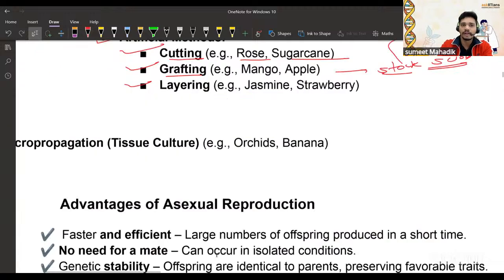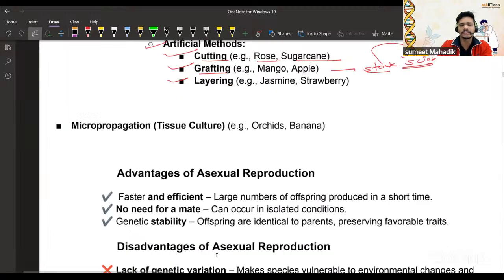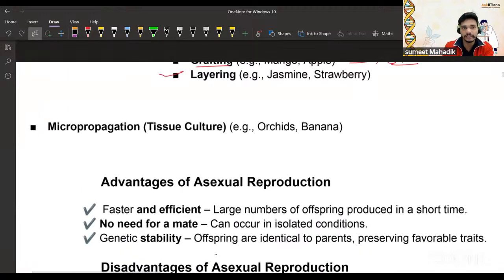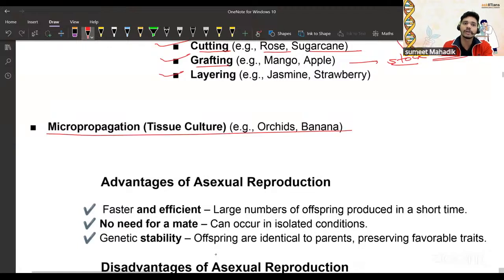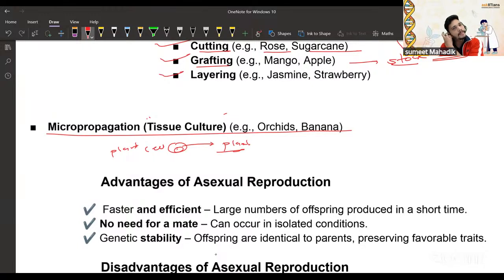Now let's talk about micropropagation. See, I have written this in a different way. Tissue culture, you should be aware of that. What is tissue culture? If I take a single plant cell, and from that one single cell I make a full plant, then it's called tissue culture, or it's also called micropropagation. Examples are orchid and banana.